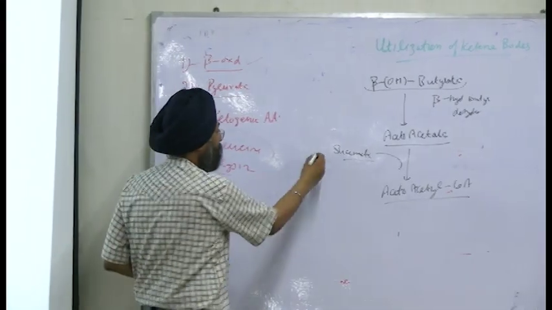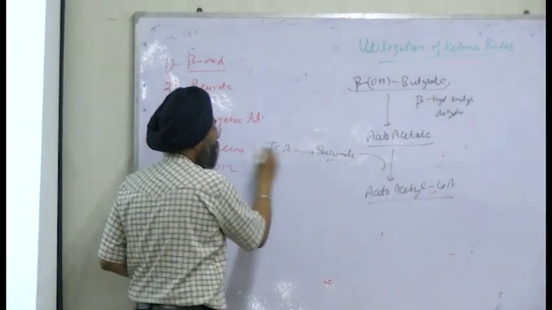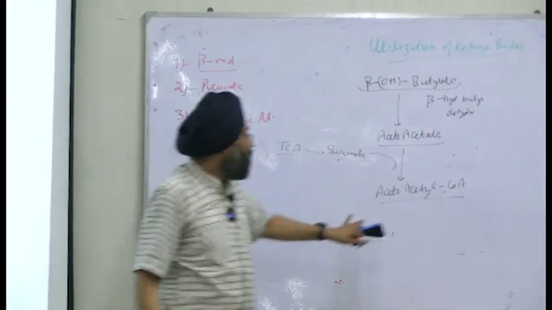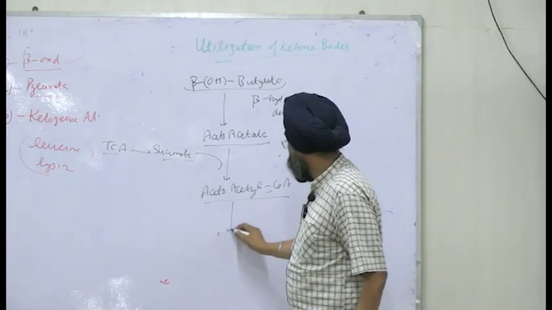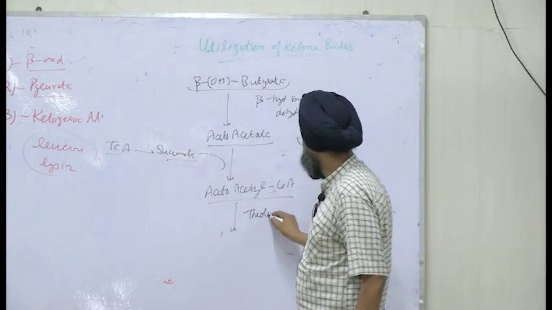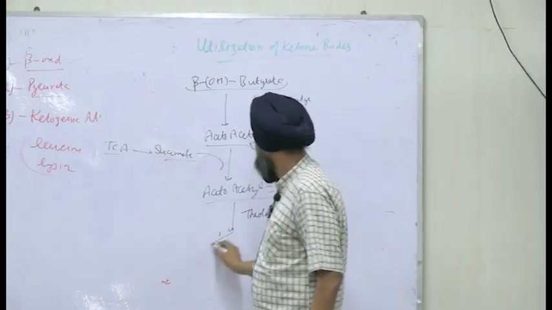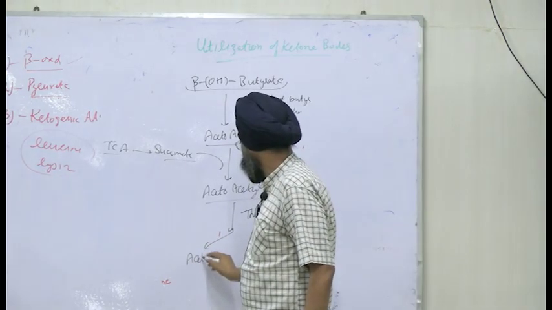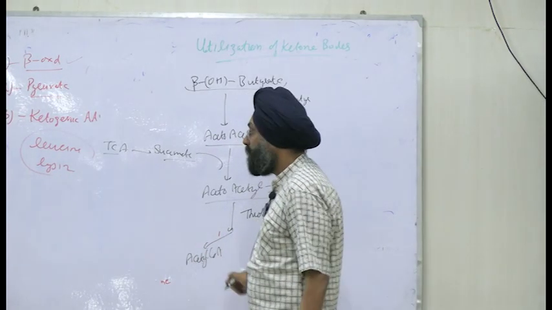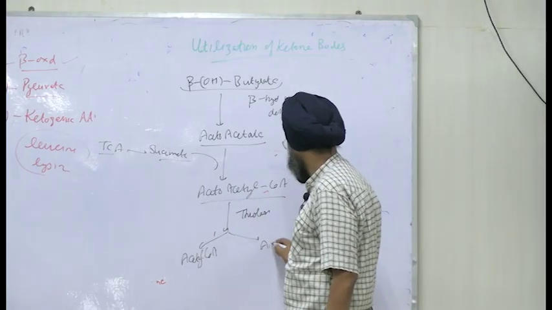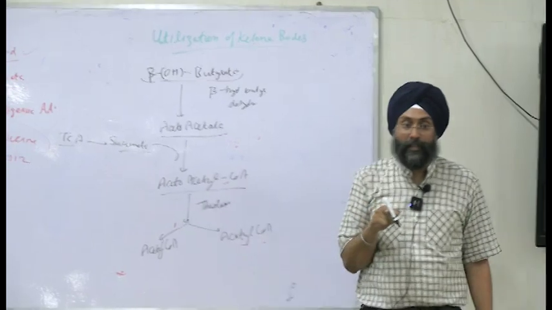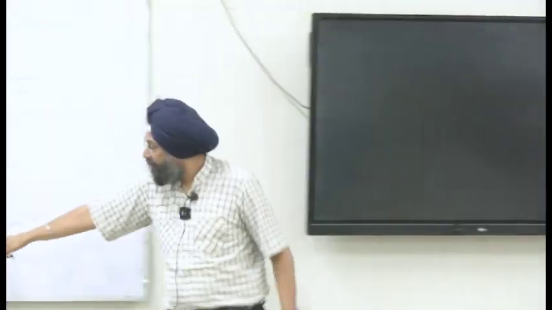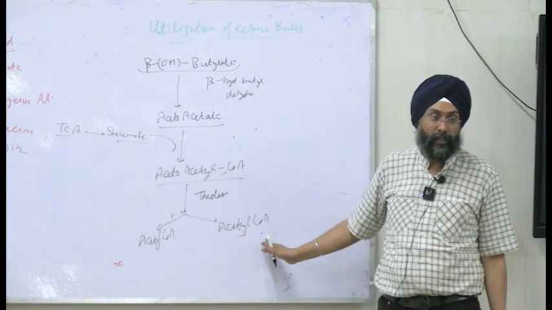It will come from the TCA cycle, right? We'll get our acetoacetyl-CoA. Then it will undergo the thiolase reaction and form acetyl-CoA and another molecule of acetyl-CoA. Hope you remember in synthesis we started from acetyl-CoA, and now again we have two molecules of acetyl-CoA.